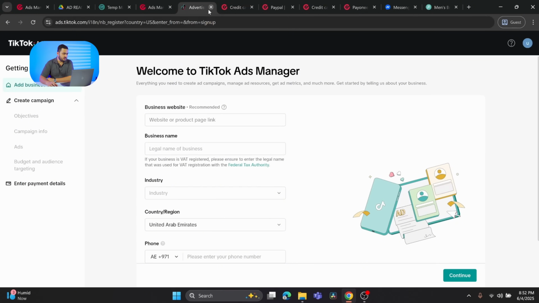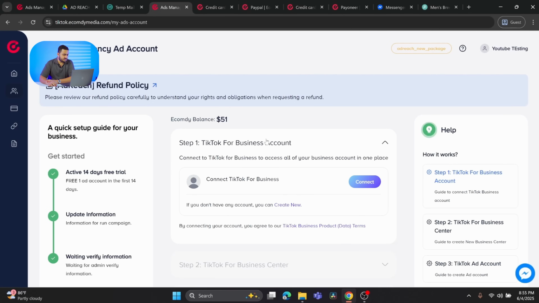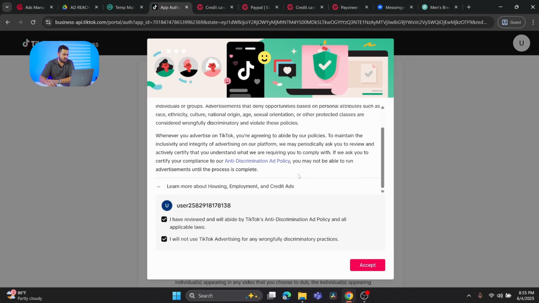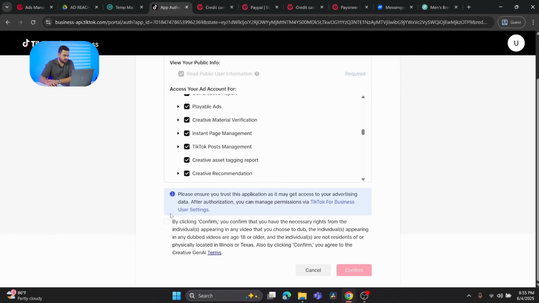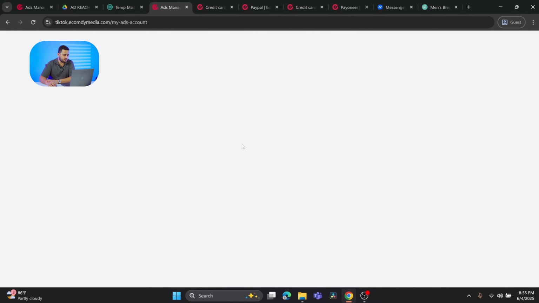I will just close this tab. Once it is done, you need to make sure to click on connect. So you will be redirected here. Make sure to mark all of these options and click on accept. And click on confirm. Yeah, so you authorize us, and it will be connected.